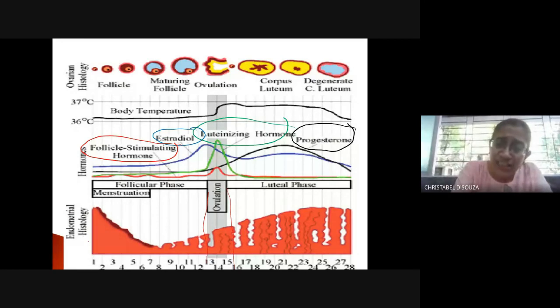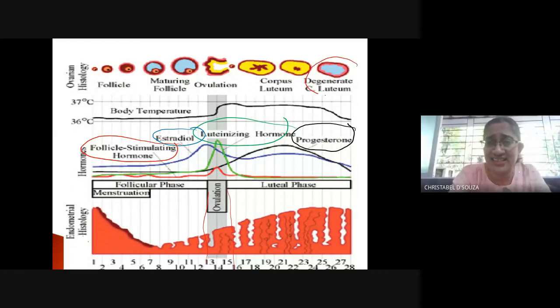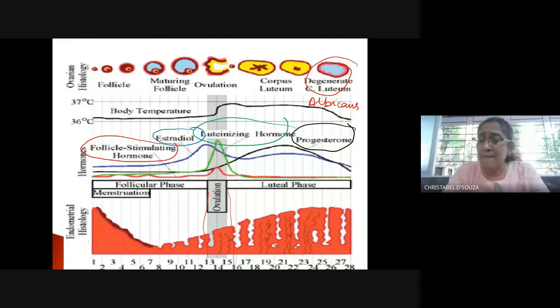If the egg is fertilized, then different changes occur. But if the egg is not fertilized, the corpus luteum degenerates and it becomes corpus albicans. Once it becomes corpus albicans, these levels start falling. Can you see the levels of progesterone and estrogen? They have begun to fall. Once they begin to fall, it will then cause the cycle to start back again, right?